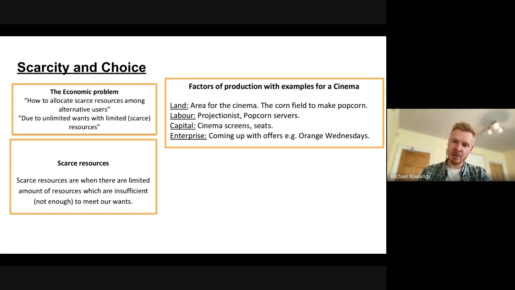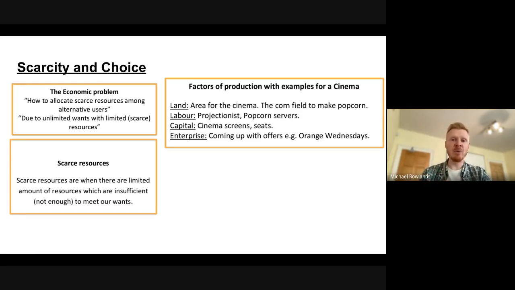Labor is the human inputs into the production process, be that physical brawn or mental capacity. Okay, so in this case, it would be projectionists, the people serving the popcorn, that sort of thing. Capital is a human-made thing which is used to make a consumption good. Okay, so in this case, it would be the cinema seats, or the cinema screens. These are human-made things which bring you the cinema experience.